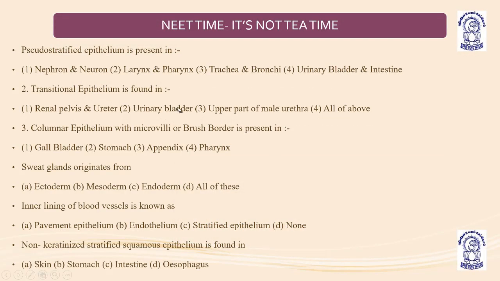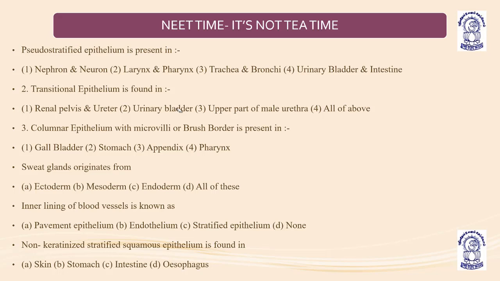Now we will be doing NEET time, which is not tea time, you know very well. Pseudostratified epithelium. The first question: pseudostratified epithelium is present in nephrons and neurons? Neuron is something very different. Then larynx and pharynx, trachea and bronchi, urinary bladder, intestine.